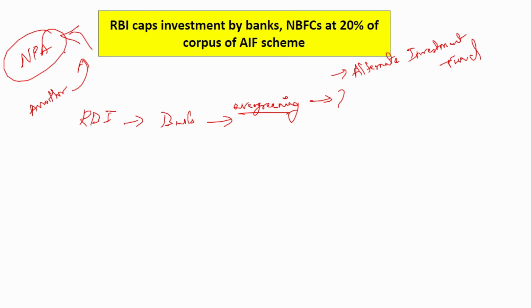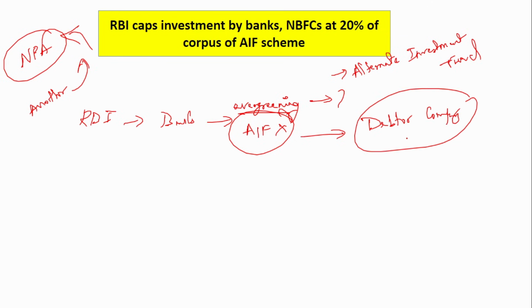Okay, so by this what happens? That loan doesn't become an NPA. So this is one of the things that banks do to reduce or to not create more NPAs. That is what is called evergreening of loans: creating new loans to pay the older loans so that the loan doesn't become an NPA. So how does this happen in an alternate investment fund? So banks, as I said, invest in an alternate investment fund. Say this alternate investment fund is X. Okay, this alternate investment fund further invests in the debtor company.